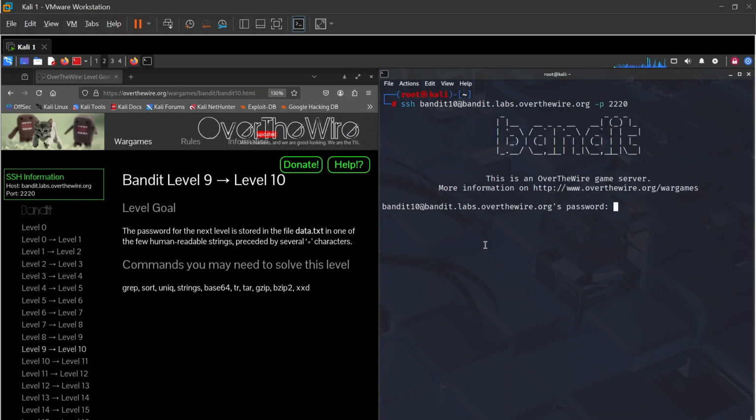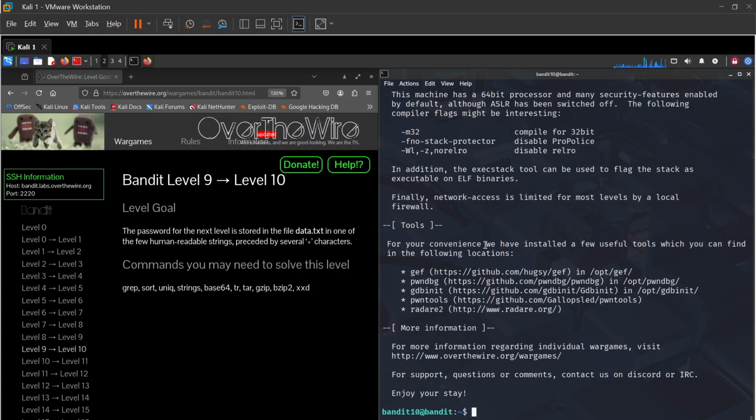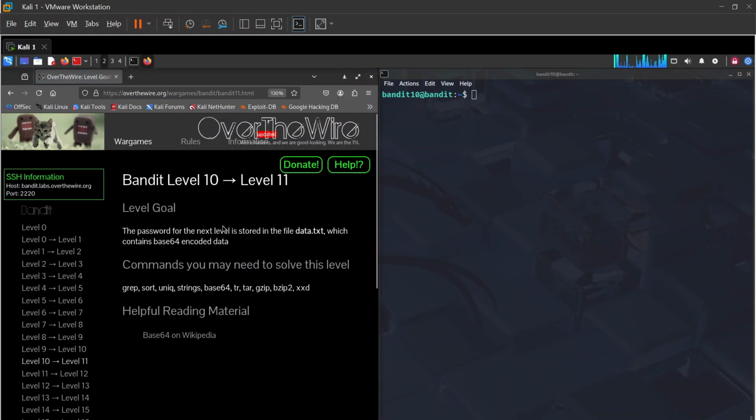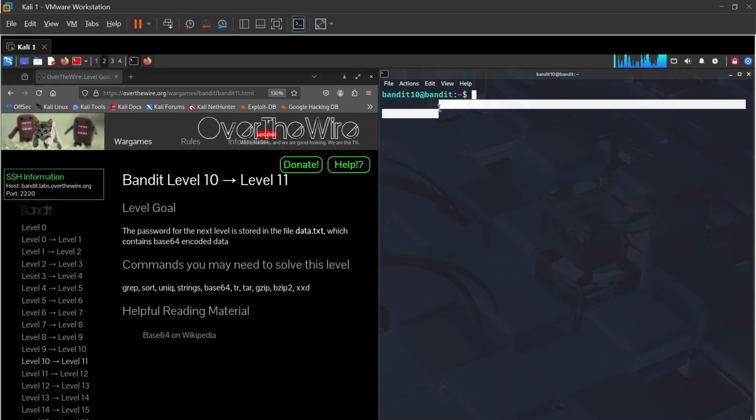Hit enter, paste that, and here we go, Bandit 10. Bandit Level 10. The password for the next level is stored in the file data.txt, which contains base64 encoded data. And in this case right now we do have a tool called base64.